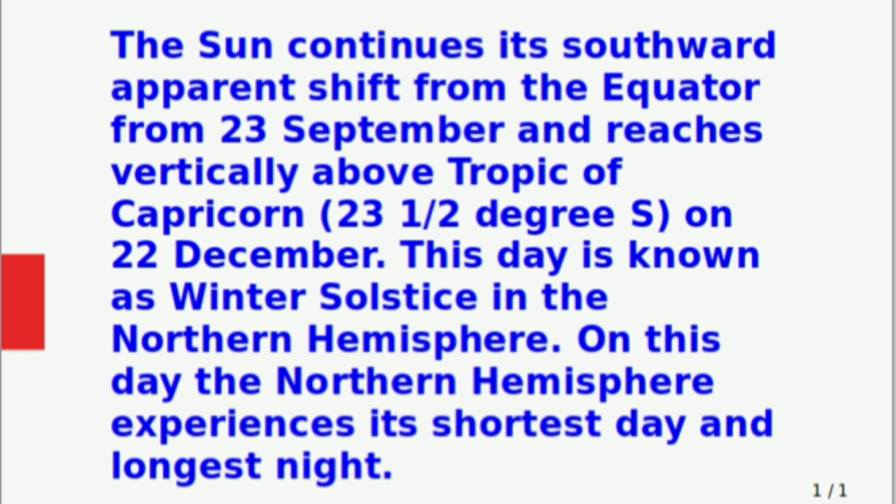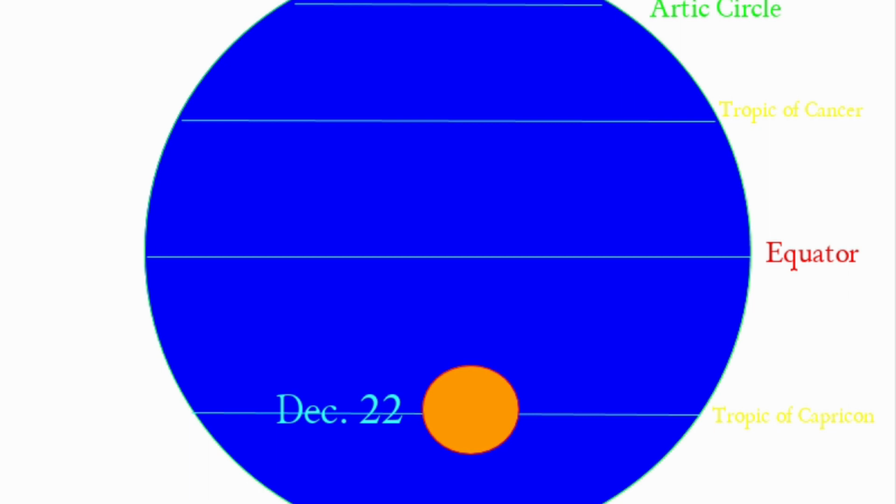Next topic, winter solstice. The sun continues its southward apparent shift from the equator from 23rd September and reaches vertically above the Tropic of Capricorn on 22nd December. This day is known as winter solstice in the northern hemisphere. The sun reaches vertically above Tropic of Capricorn on 22nd December. This day is known as winter solstice in the northern hemisphere.